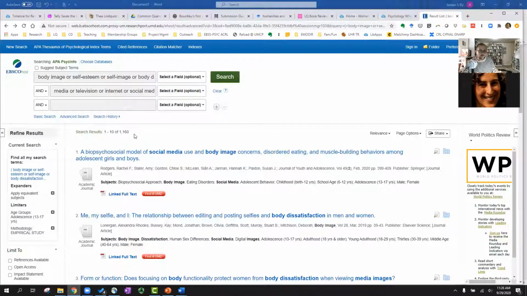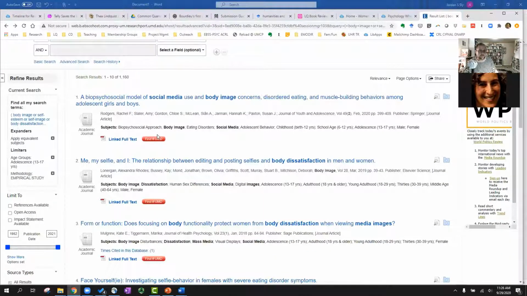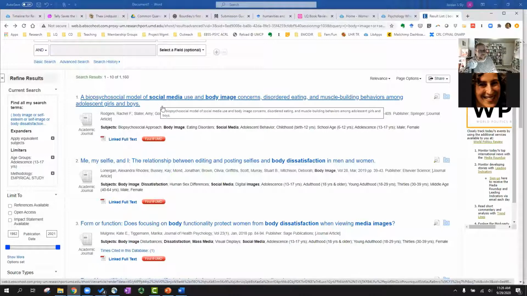But what we'll want to do, especially considering we have a ton of results here, is chip away at this and make it into something a little bit more useful. A good example of how to do that is to start looking at the subjects represented by each study and trying to figure out if that's the general direction that you're interested in.